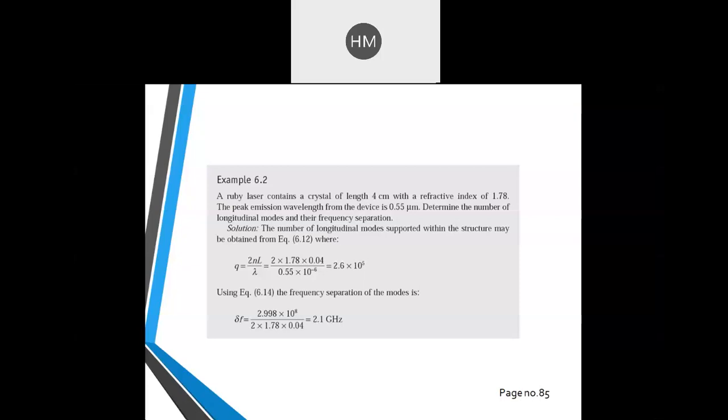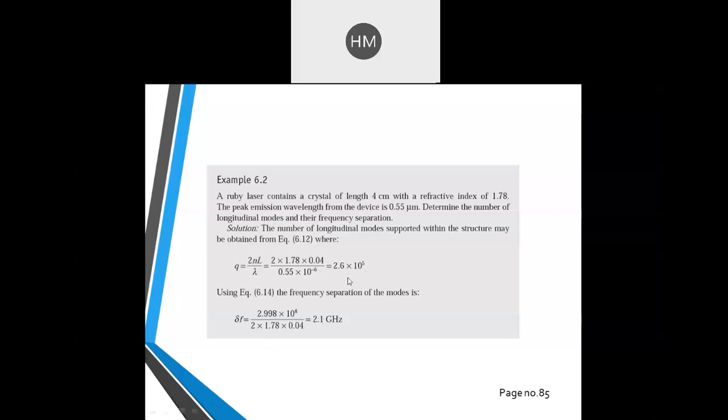See, students, these topics we have discussed, where we found mode hopping and the number of longitudinal modes generated due to this laser. So that value is Q, and the frequency separation is always given by del F. So you have to first find the longitudinal modes supported.